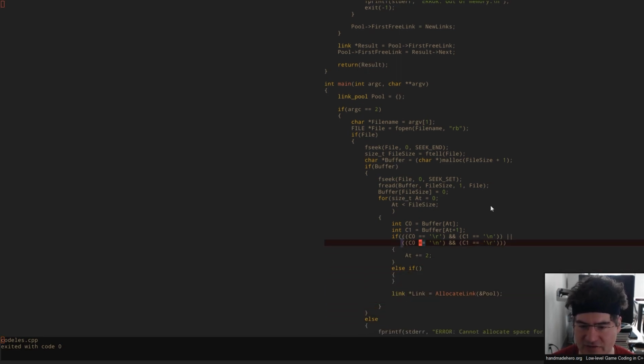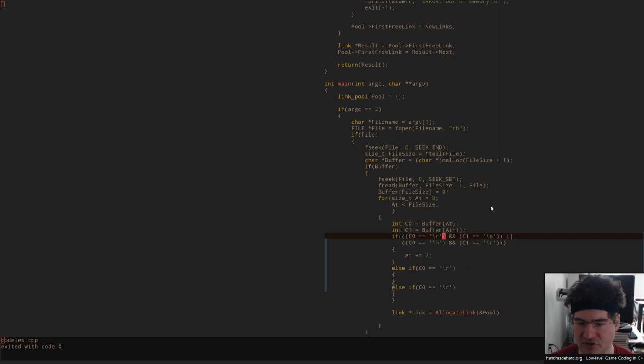Now, we also have some other cases here. We've got an equivalent case that's if these appear in the opposite order. Oh, wait, I already handled that one. Never mind. So then we've got an equivalent case here that we only handle one of them. And that's just say we'll use our \r. So that's if we didn't see a double, we have to watch out for singles. So let's go ahead and put those else's in there because remember, if we handled a double, we don't want to handle a single because one of the singles would fire in that case.